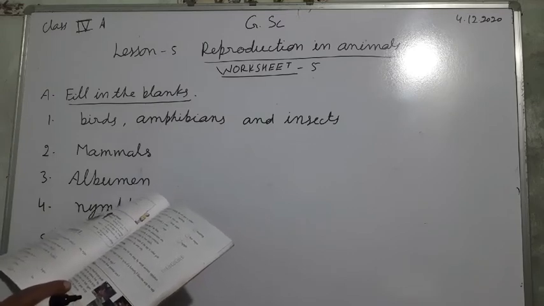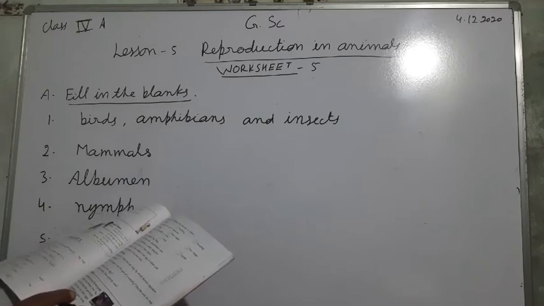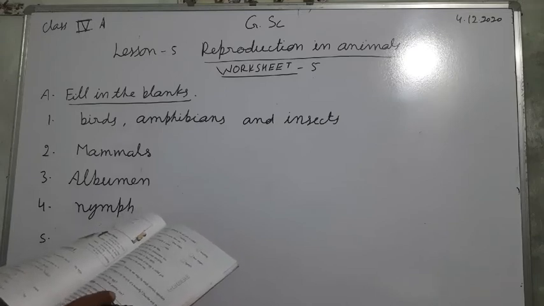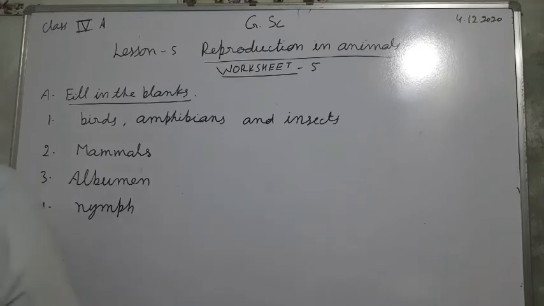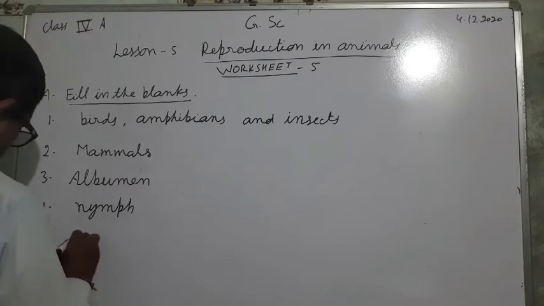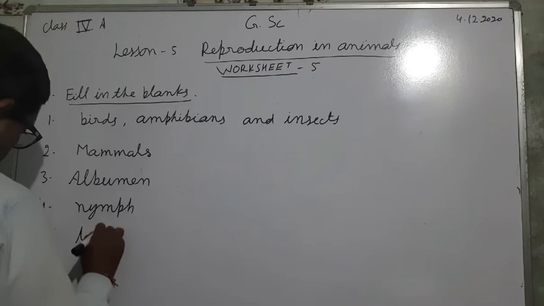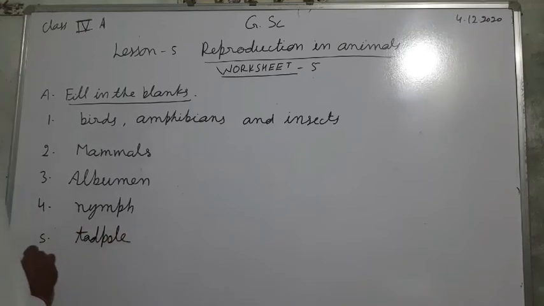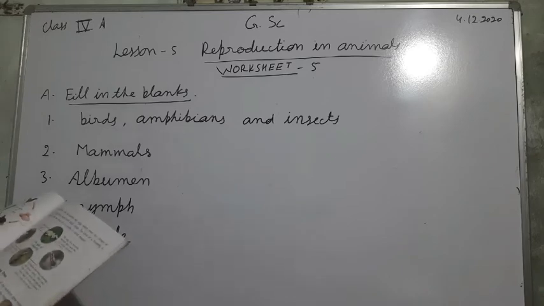The tailed aquatic larva of a frog is known as tadpole. So this is the fill in the blanks.